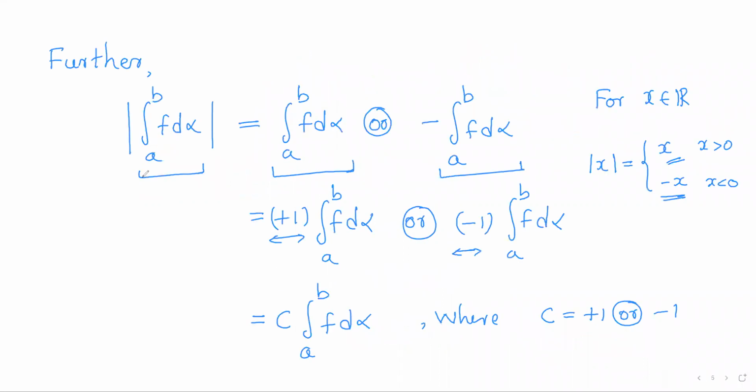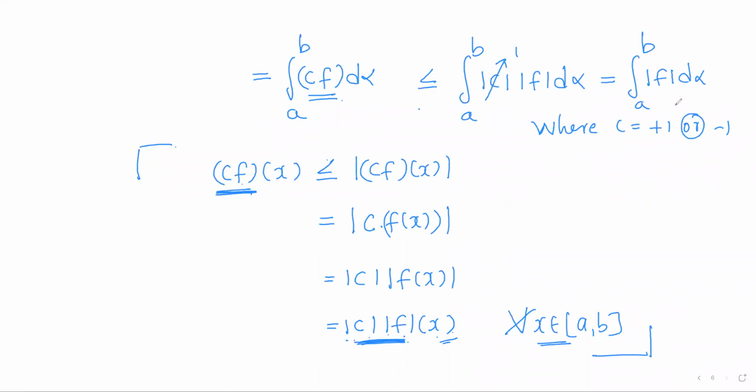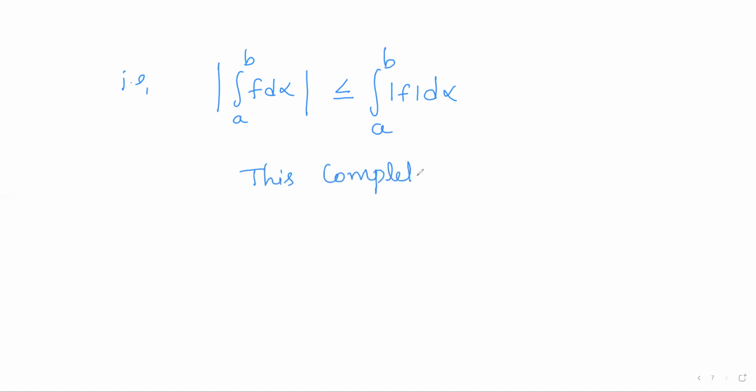So we started with the absolute value of the Riemann-Stieltjes integral of f, and we showed that it is less than or equal to this one. That is, modulus of the Riemann-Stieltjes integral of f is less than or equal to the integral of modulus of f d alpha over the closed interval [a, b]. So this completes the proof of the theorem.